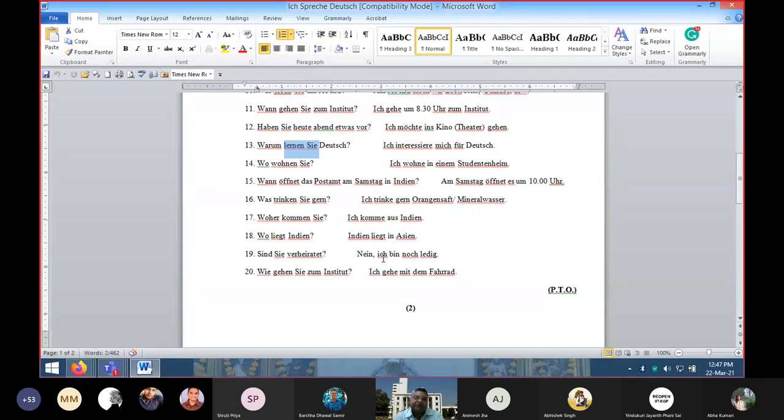That's why. Wo wohnen Sie? Where do you live? Ich wohne in einem Studentenheim. I live in a student hostel. Wann öffnet das Postamt am Samstag in Indien? Wann means when it opens. The Postamt means post office. Am Samstag, on Saturday, in India. Am Samstag öffnet es um 10 Uhr. On Saturday it opens at 10 o'clock.